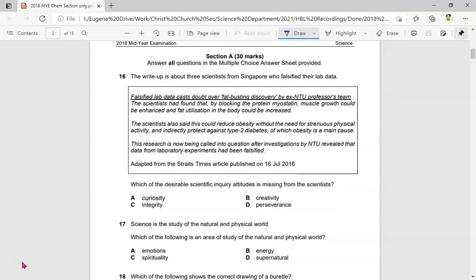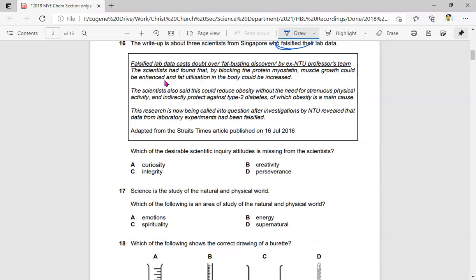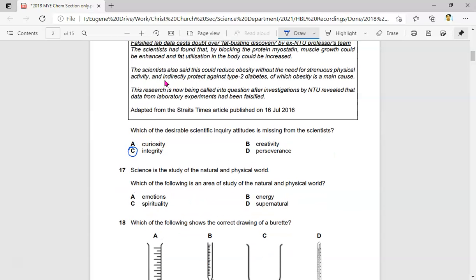Okay, so let's start. Question 16, the write-up is about 3 scientists from Singapore who falsified their lab results. If you read through here, you will realize that this is about the scientists who actually faked their results. So which of the desirable scientific inquiry attitudes is missing from the scientists? Them faking results means the attitude that is missing is integrity. Integrity is about making sure that they are always doing the right thing, even when no one is watching.